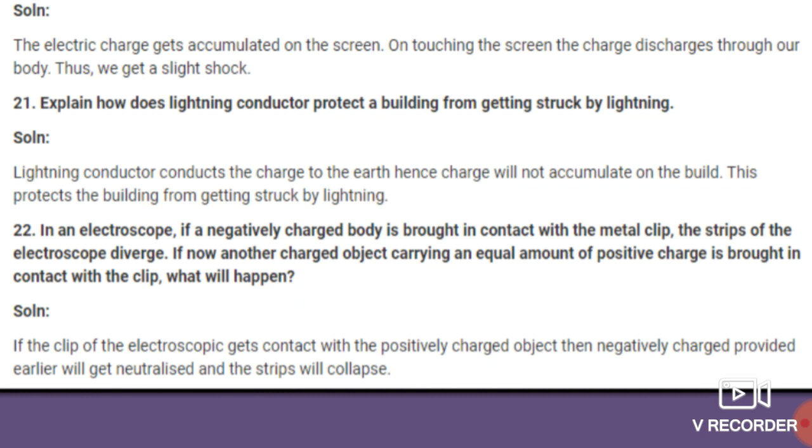Okay, students, here I again repeat the same answer. If the clip of the electroscope gets in contact with the positively charged object, then the negative charge provided earlier will get neutralized and the strips will collapse.